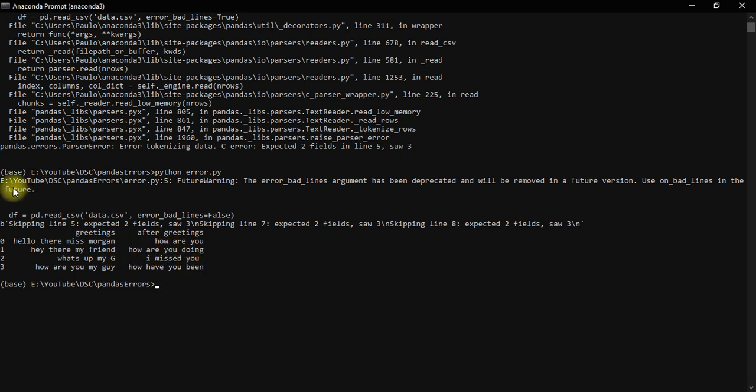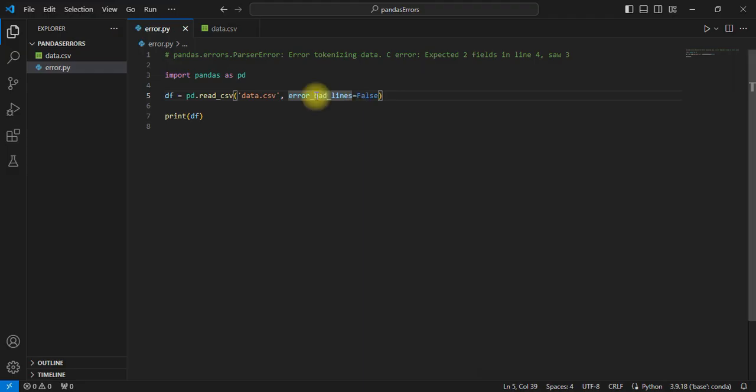But you can see the future warning here: the error_bad_lines argument has been deprecated and will be removed in a future version. Use on_bad_lines in the future. So we can replace error_bad_lines with on_bad_lines. Let's use it. When you use this, the values for the attribute have to change. These are the three values that you can use. If you use error, it's going to throw the error if we have bad lines in the file.